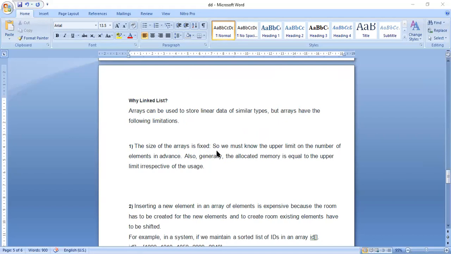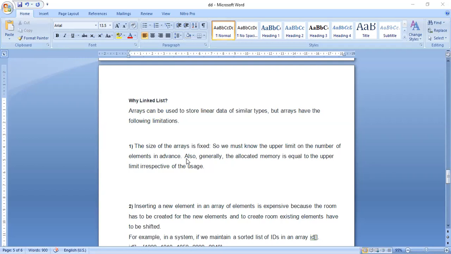The size of the array is fixed. So we must know the upper limit on the number of elements in advance. What is the upper limit? That means if the size of the array is 100, the upper limit is 100. You must know in advance. Otherwise, it is not possible. For example, after the insertion of 100 elements, if you want to add one more element, it is not possible. That is why you must know the array size in advance.